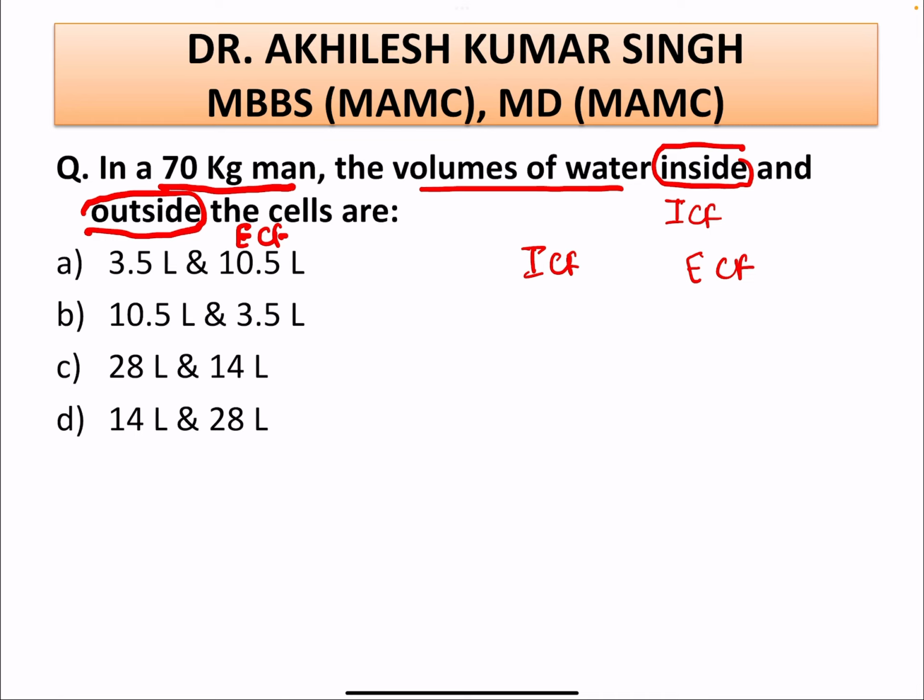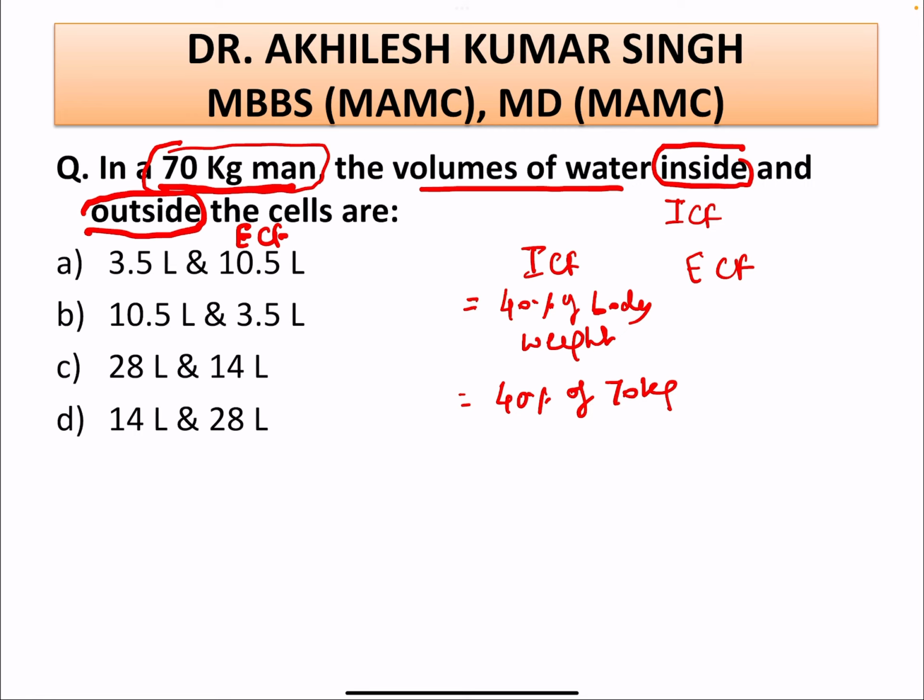In a 70 kg man, ICF is 40% of the body weight, so 40% of 70 kg comes out to be 28 liters.